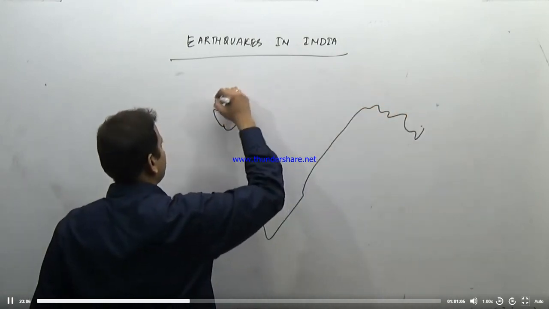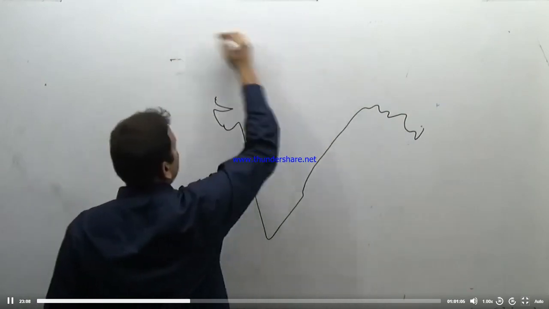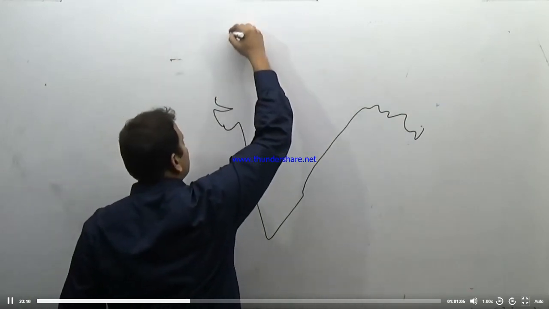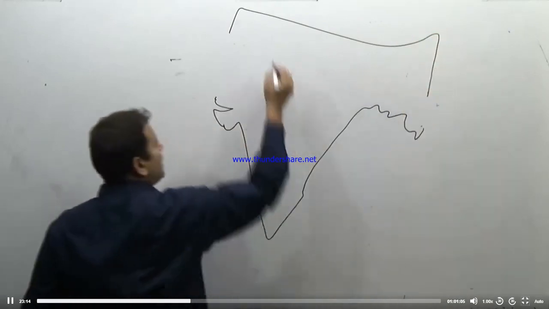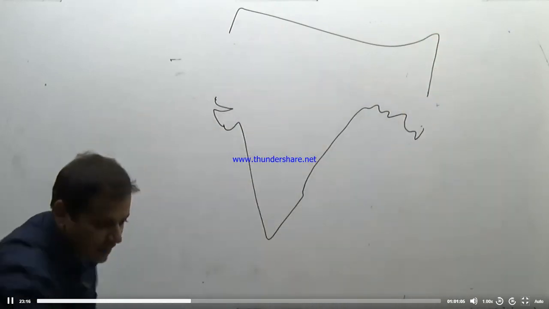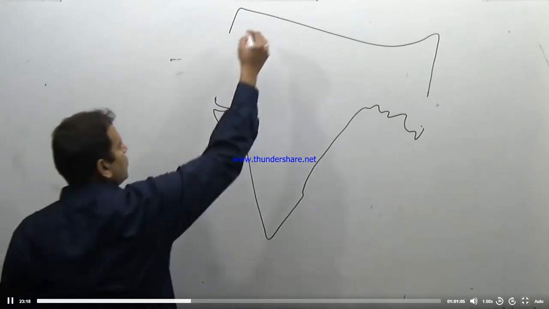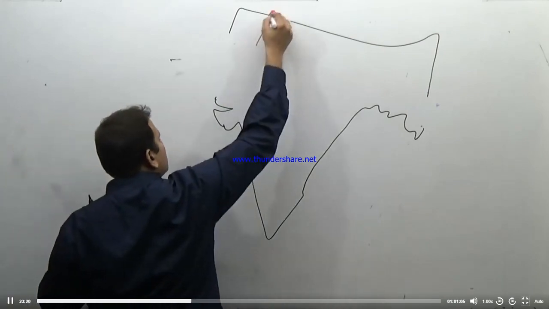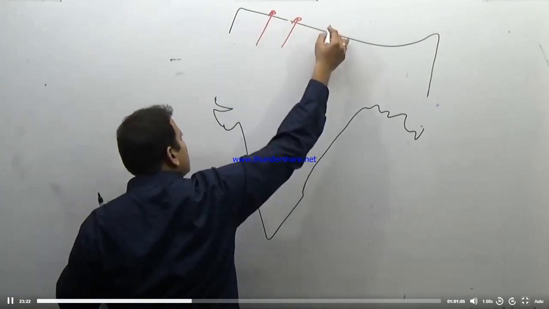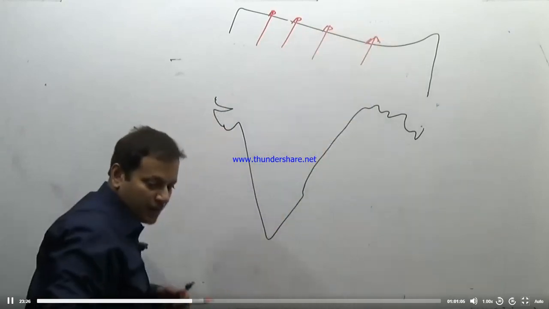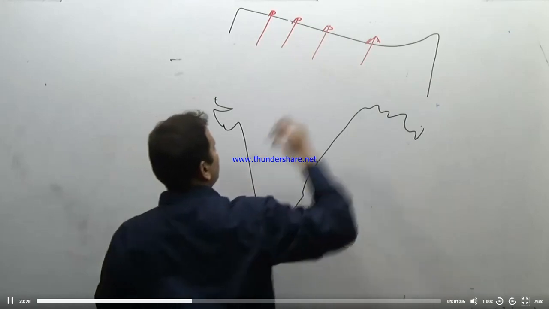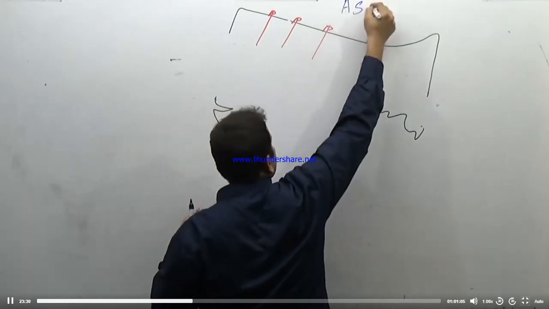In India, the Himalayan region represents a plate boundary where the Indian plate is going below the Asiatic plate. So this is the Asian plate or Eurasian plate.